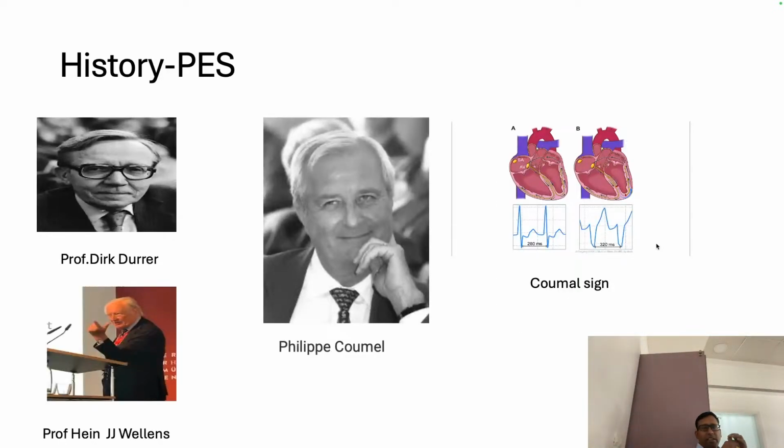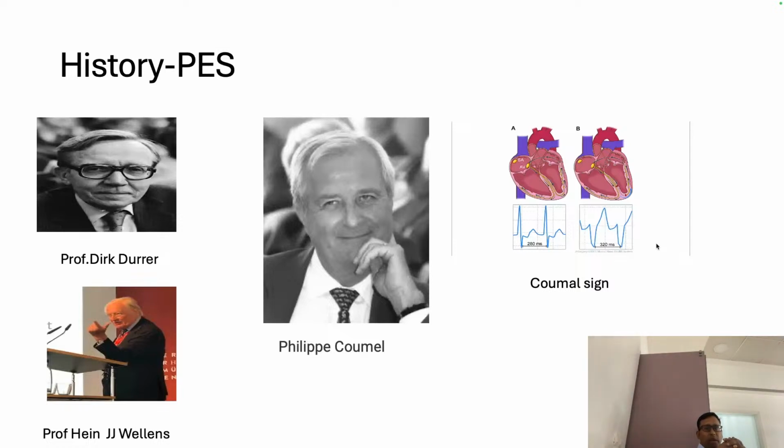There are three important scientists: Professor Durrer and Dr. J.J. Wellens. These are well-known cardiologists, and both are Dutch. The Netherlands is the area from where the whole of electrophysiology took its leap. They were the first scientists who did PES, programmed electrical stimulation. They induced tachycardia, studied how re-entry works and how we can initiate tachycardia. So they are known for those things.